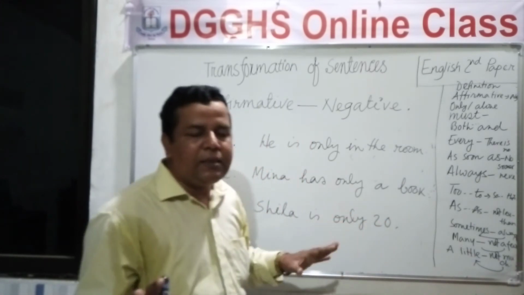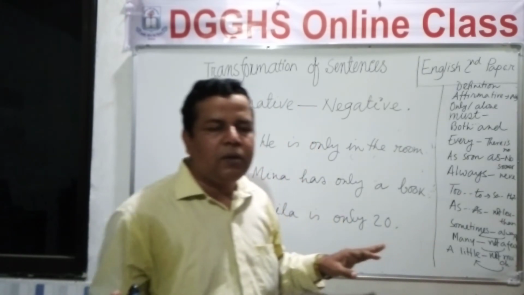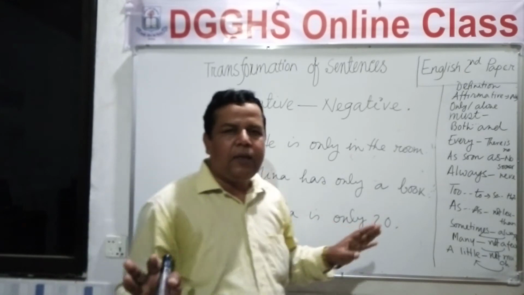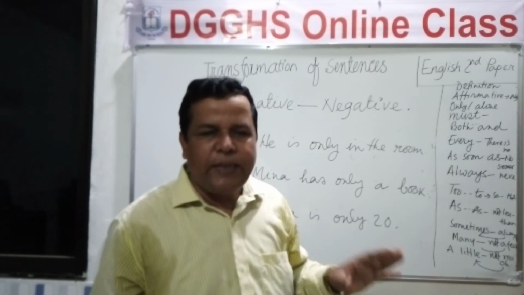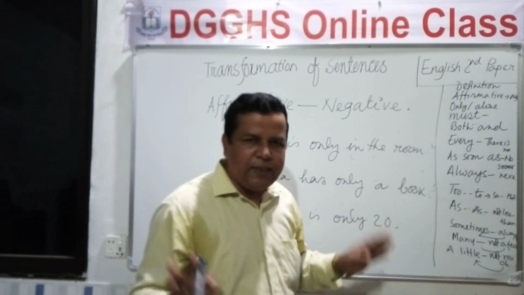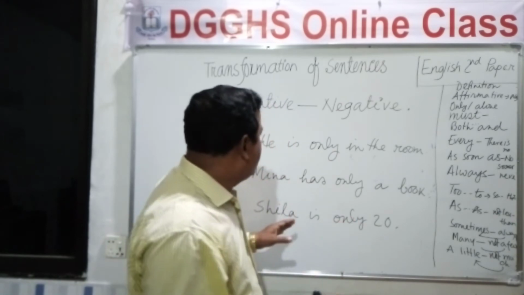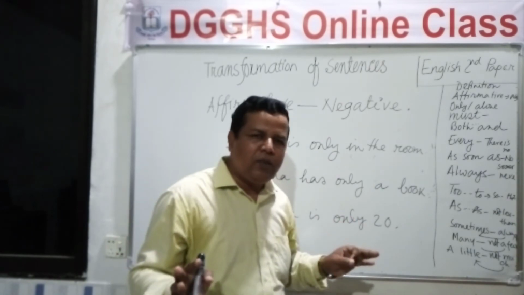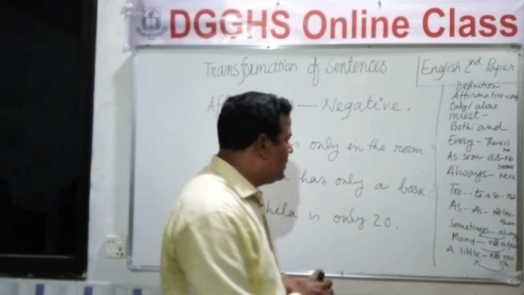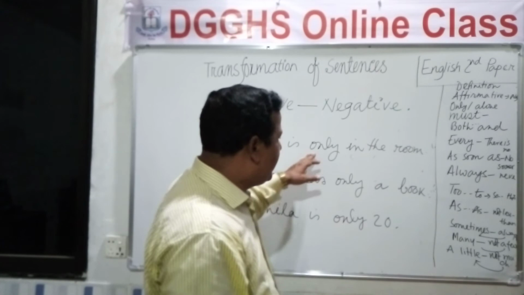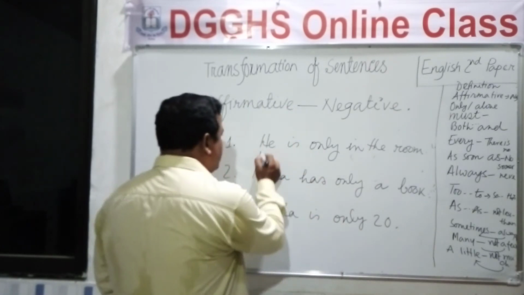So the rule is, if only or alone indicates a person, and if you are told to change it into negative one, you will write none but at the beginning of the negative sentence in place of only. So what would be the negative form of the first sentence? Let's see.